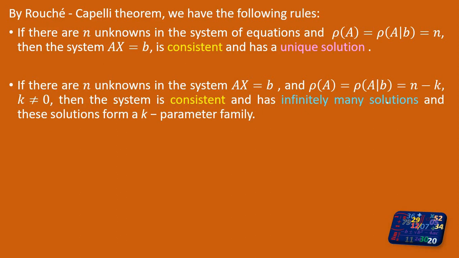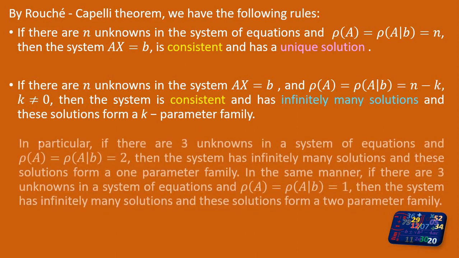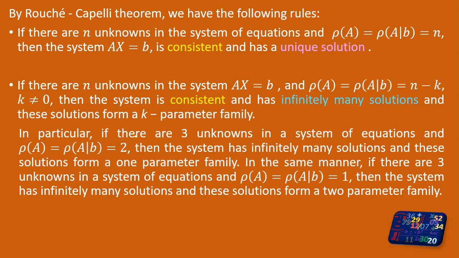What is a k-parameter family? We assume k parameters, and based on the parameters, we find the solutions. In particular, there are some examples. If there are 3 unknowns in a system of equations and the rank of A and the rank of the augmented matrix are the same and equal to 2, then it is not equal to 3, it is less than 3. So 3 minus 1 is 2, and that 1 element we fix as a parameter. So this is called a one-parameter family.